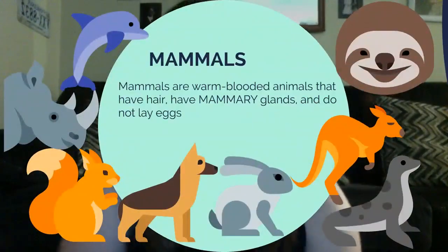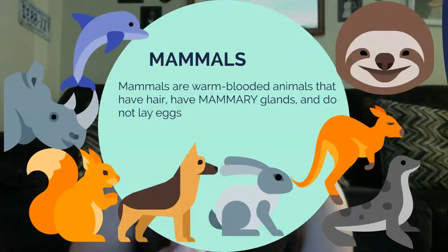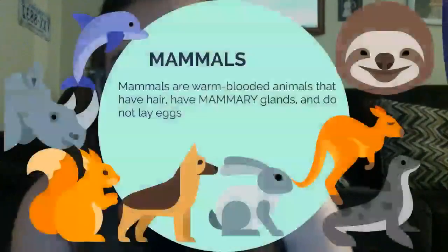Finally, we have mammals. Mammals are warm-blooded animals, right? We can shiver, we can sweat. They have hair, they have mammary glands, and they do not lay eggs. We all give live birth, which is actually really important that we don't lay eggs. And mammals actually take care of their babies. I mean, right? You don't just see a fish, unfortunately, like Finding Nemo. In real life, fish don't really take care of their babies, but mammals, we almost all do. And that's because we give live birth to them. We don't just lay the eggs and leave them. And we teach our offspring things through this time of nurturing. Okay.